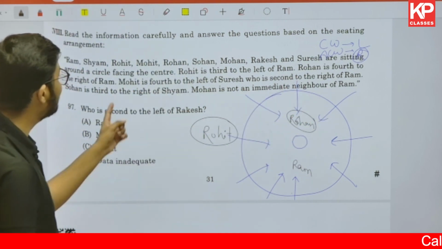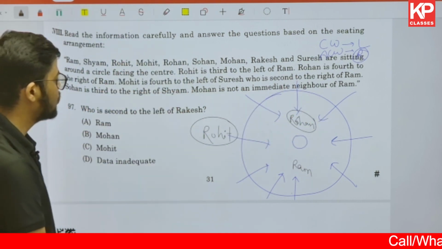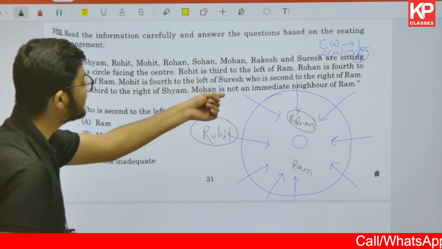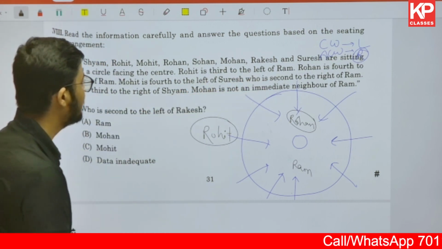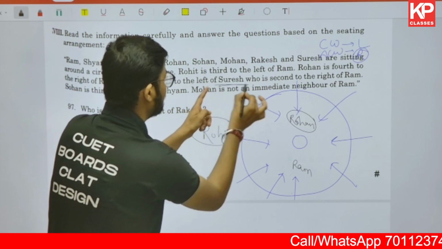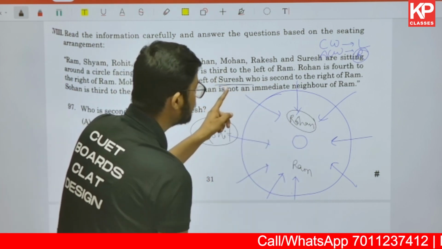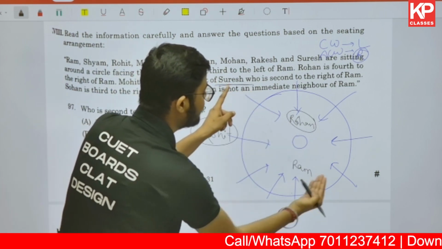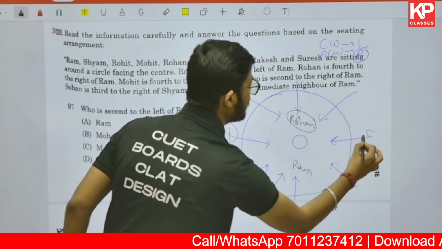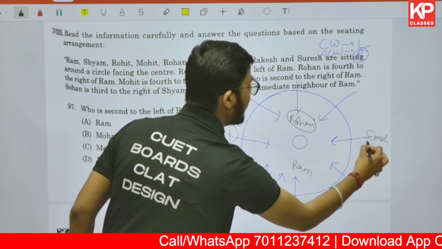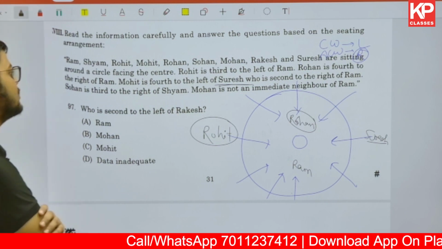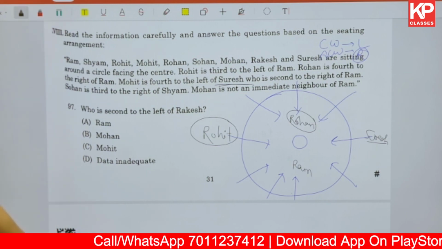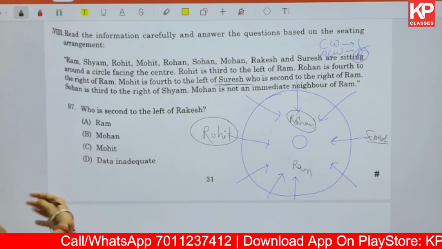Then after that, Mohit is fourth to the left of Suresh. Now Suresh is not established. Suresh is second to the right of Ram. So first we will establish Suresh in this set. First right, second right. Suresh is there. So Suresh is at this place. And once you have found Suresh at this place, Mohit is fourth to the left of Suresh.